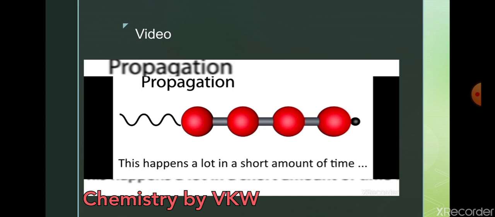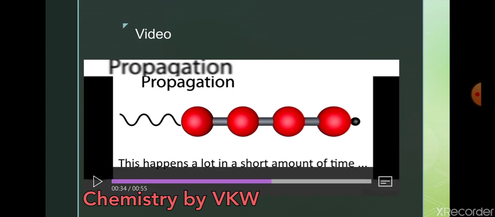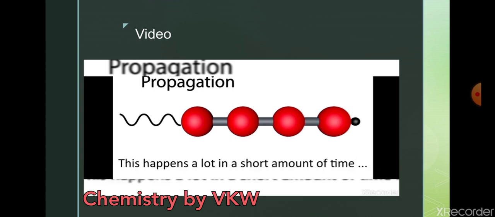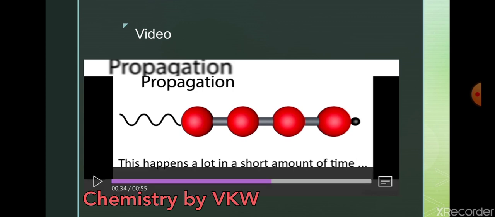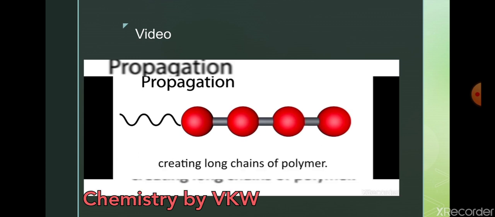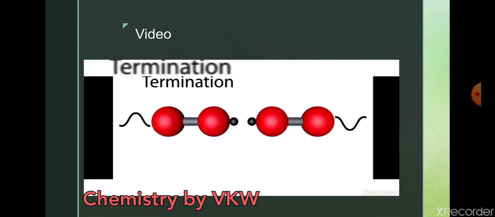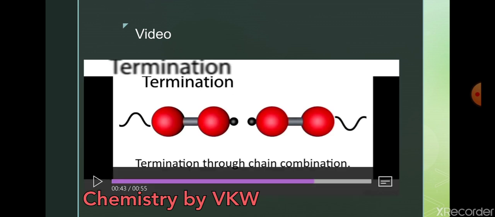This happens a lot in a short amount of time. The reaction is very rapid, and the radical comes in contact with the next monomer and forms the chain. Breaking of the double bond, formation of the single bond. See here, again radical formation, creating a long chain of polymer. So how can we control it?